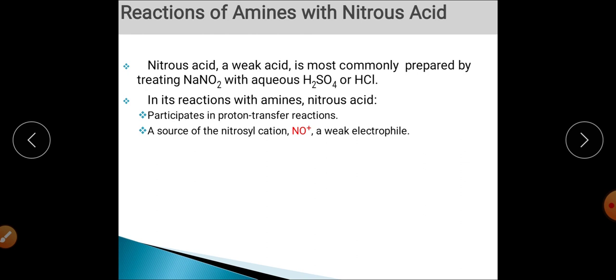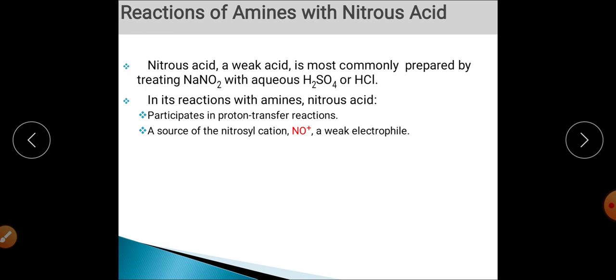Now the next reaction, which is a very important part of amines, is the reaction of amines with nitrous acid. First of all, I want to tell you the important point of this reaction and how it can be used to identify primary, secondary and tertiary amines, because in organic chemistry, identification of an organic compound is a very important part. How can we identify the functional group in an organic molecule? So this is very important.